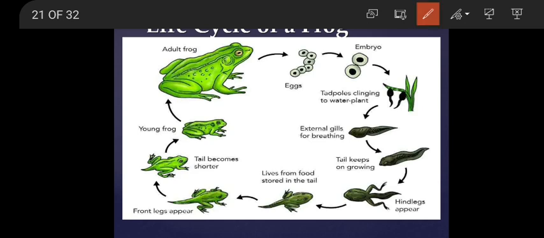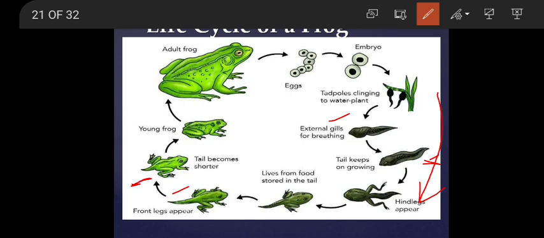You can see here different stages are there. For example, the embryo develops into very small baby tadpoles. These tadpoles will further develop into the next stage where the gills are formed. So, in the next stage, the tail is formed. Again, they develop the limbs. Similarly, the front legs and hind limbs are grown. Slowly, the tail, which was present in the early tadpole, starts disappearing at this stage.